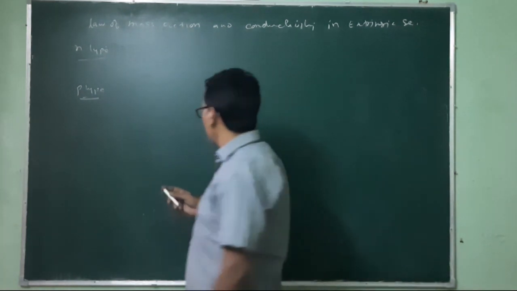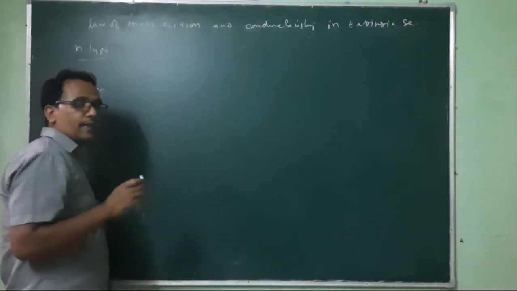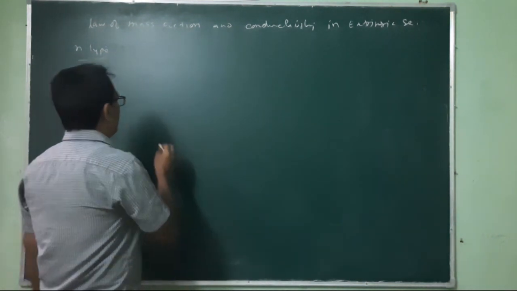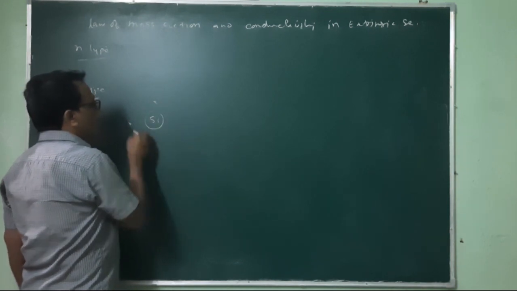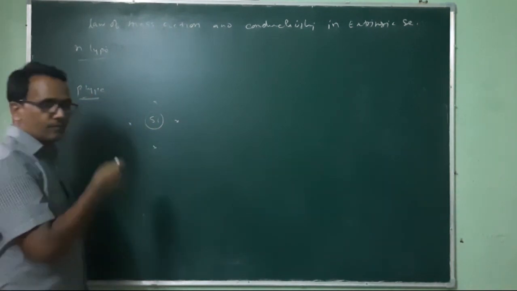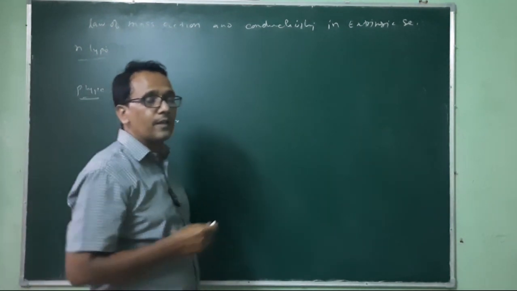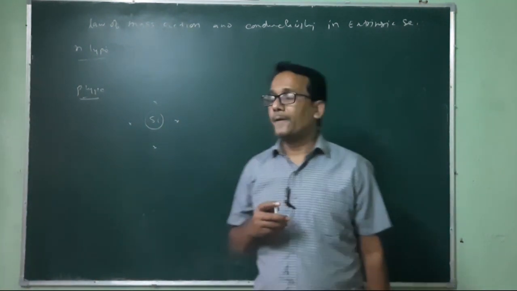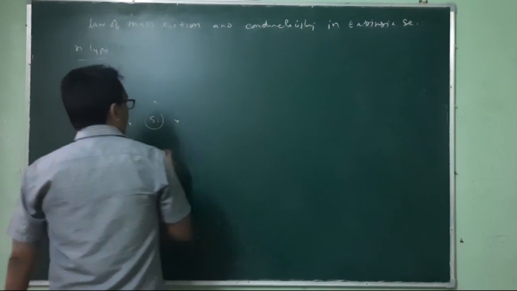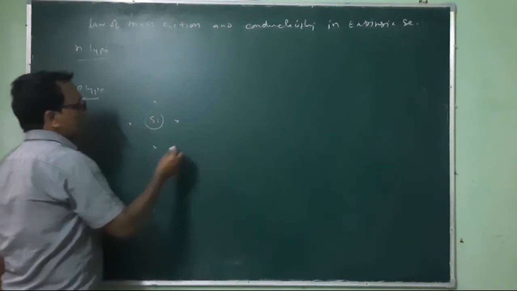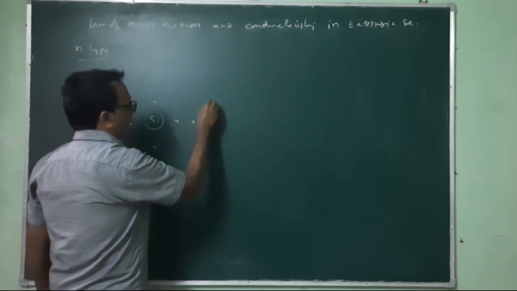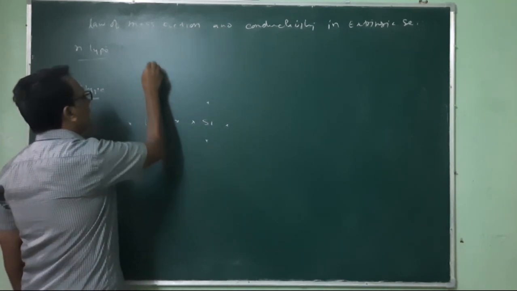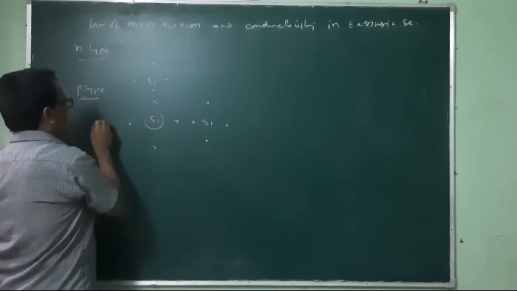For example, in pure semiconductor, if we take silicon, we have the central atom of silicon with 4 valence electrons. It is a tetravalent material, and we will think about 4 neighboring silicon atoms.